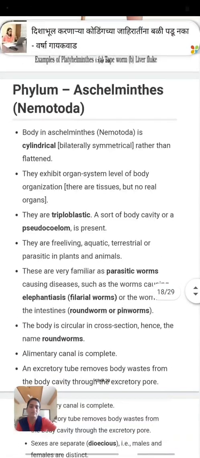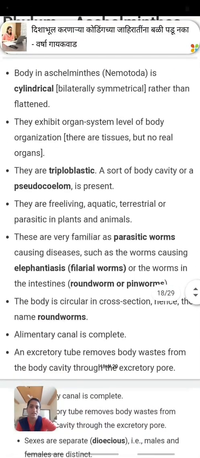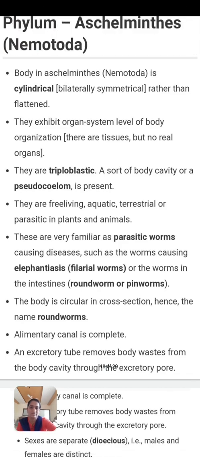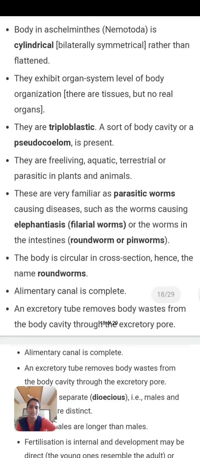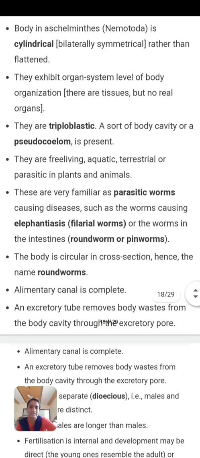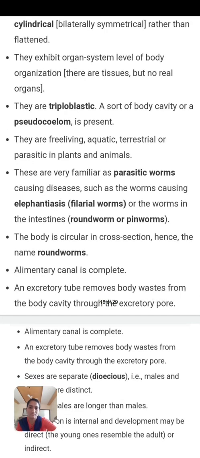They cause diseases like elephantiasis and roundworm infection. Elephantiasis is caused by filarial worms, and certain worms are also present in the intestines. The body is circular and hence they are known as roundworms.